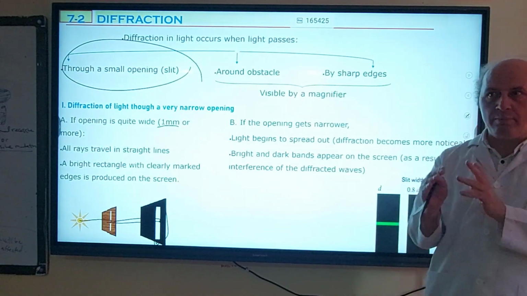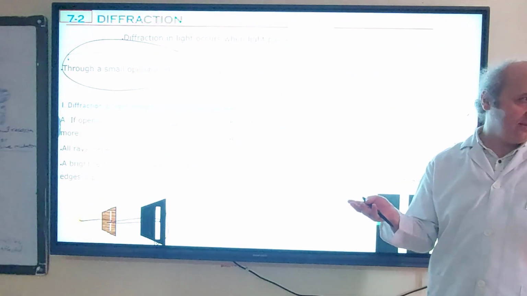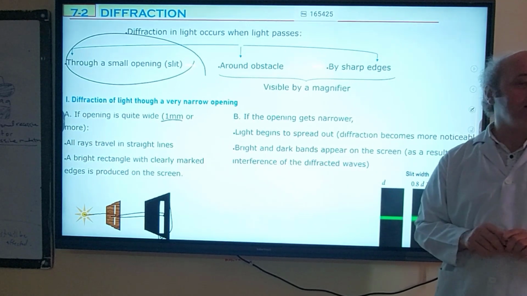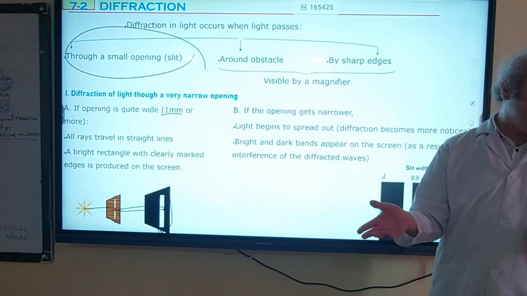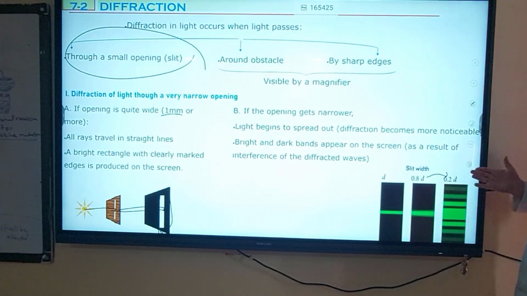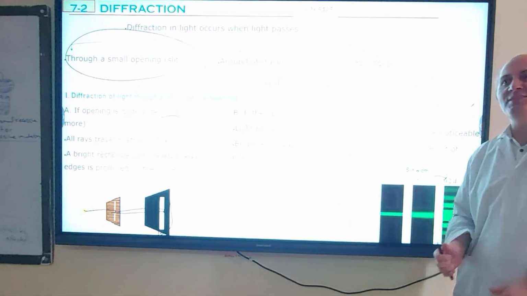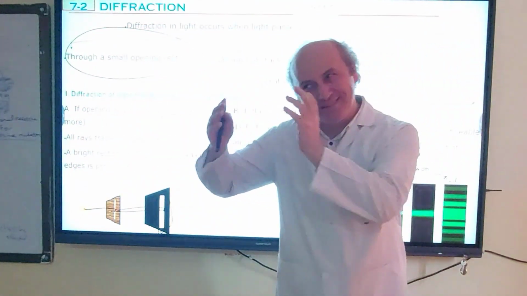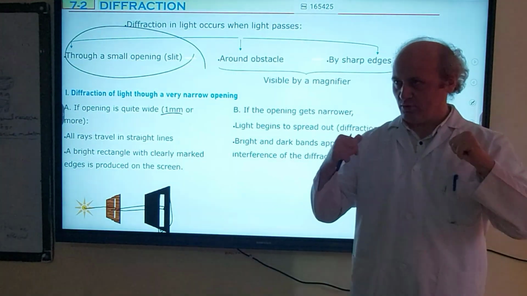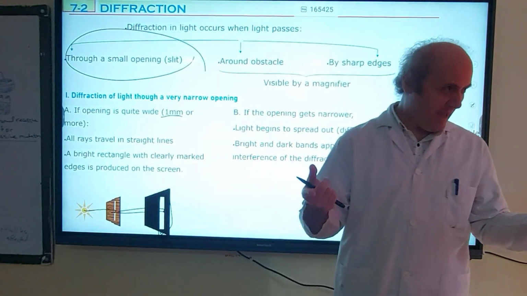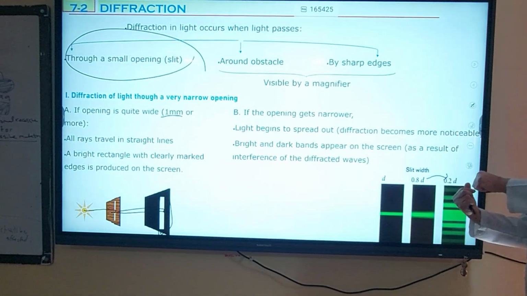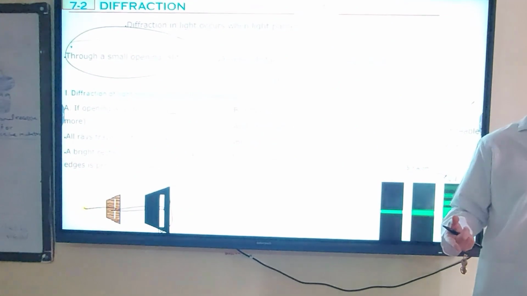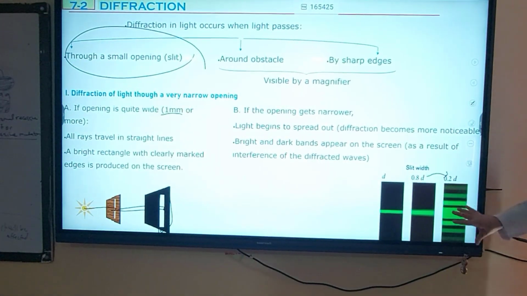But at the same time, one scientist said the opposite. They lived at the same time. Christian Huygens said that light is in the form of waves. Nobody cared what he said. When this was observed, they started to look back. Okay, at the time of Isaac Newton, someone else said something else. Let's try Huygens' model. And by Huygens' model, yes, we can explain this event. Then what does it mean? Light is also a wave.